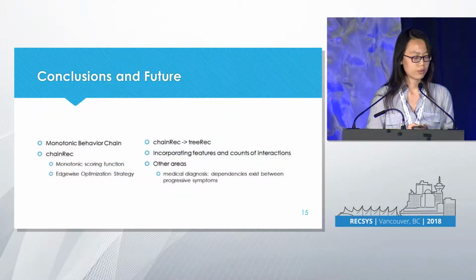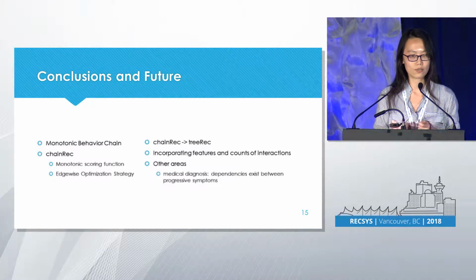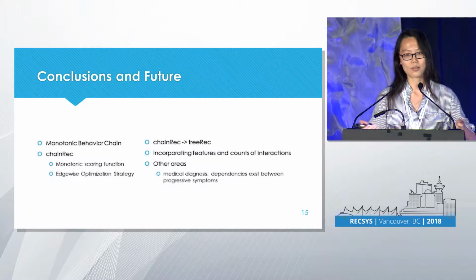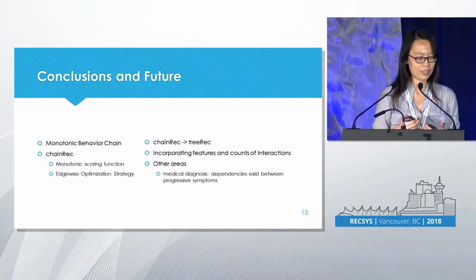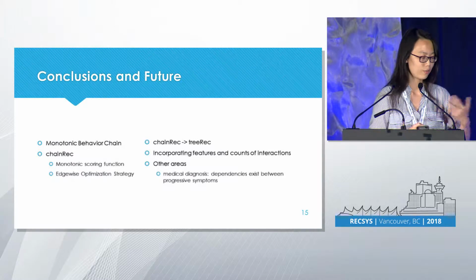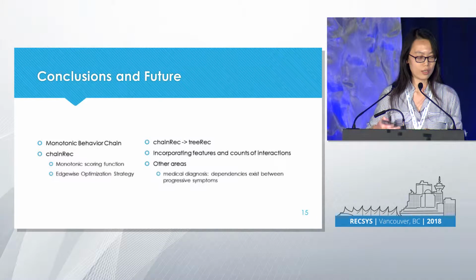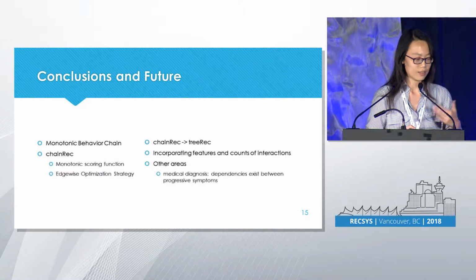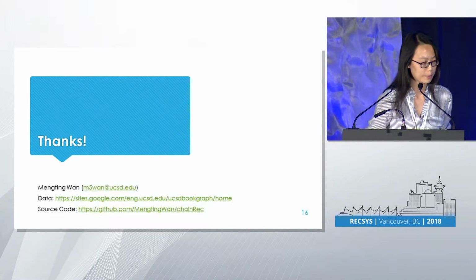And for the future, we considered a chain structure here, but this work can be extended to other structures, like a tree structure. We can also consider the features and the counts of interactions, like for music recommendation, we have play counts, and for purchase transactions, we also have counts of purchases. We can consider them as a confidence of the behavior, and it can be applied in other areas such as medical diagnosis. So thank you.